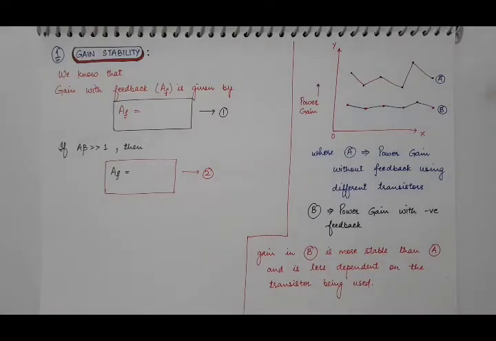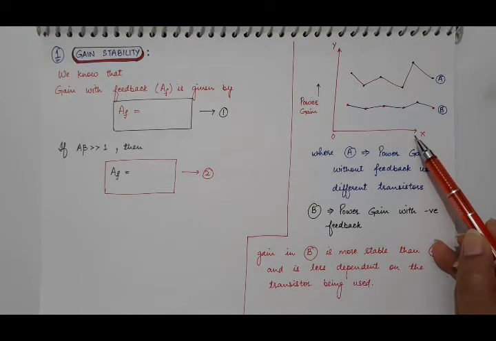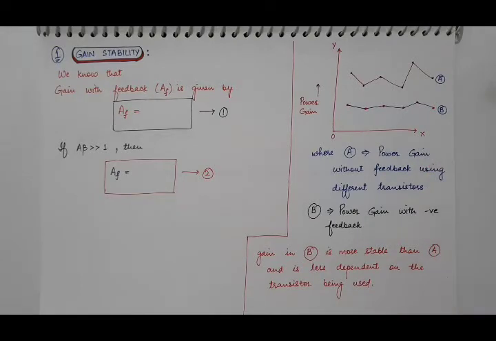Now we will discuss all the advantages of negative feedback one by one in detail. First one is gain stability, that is, how negative feedback in amplifiers makes the gain of the amplifier stable. Here I have drawn the power gain of various different transistors with feedback and without feedback.